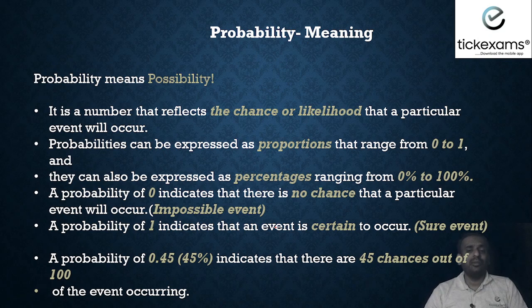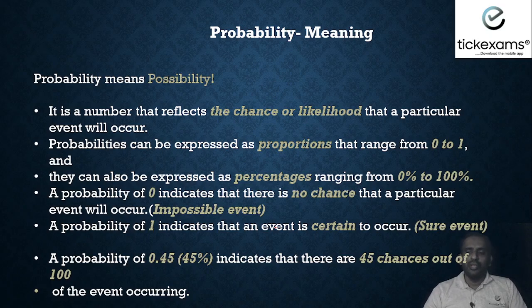Now let us try to understand what it means. What does probability mean? Probability simply means possibility. That's it. What is the possibility of some event happening? What is the chance that something will happen? In problems it is denoted by a number which reflects the chance or likelihood that a particular event will occur. For example, tomorrow it might rain or it may not rain. India may win, India may lose. So these are all the possibilities.